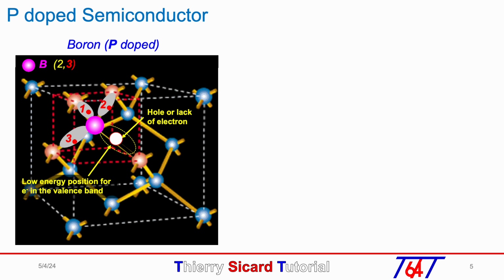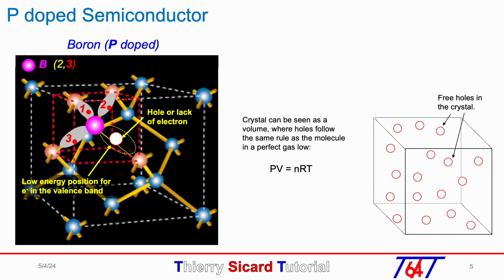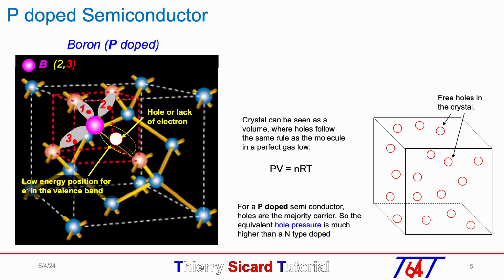All free holes in a crystal can be seen as gas molecules in a volume, following the same perfect gas law PV = nRT. For the P-doped semiconductor, holes are the majority carrier, so the equivalent hole pressure, in comparison with the gas, is much higher than in the N-type doped.